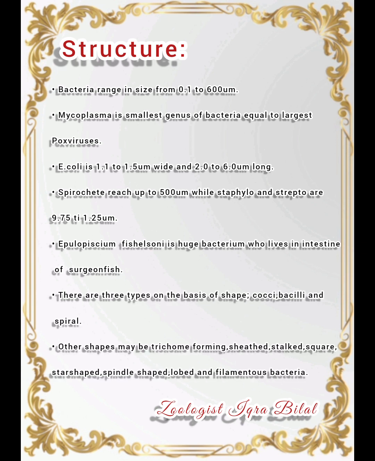Structure of bacteria. Bacteria range in size from 0.1 to 600 micrometer. Mycoplasma is the smallest genus of bacteria. Please remember that Mycoplasma is the smallest genus of bacteria, which is equal to the largest virus, pox virus. E. coli is 1.1 to 1.5 micrometer wide and 2.0 to 6.0 micrometer long. Spirochete reach up to 500 micrometer, while Staphylo and Strepto are 0.75 to 1.25 micrometer. Epulopiscium fishelsoni is the huge bacterium which lives in the intestine of surgeonfish.